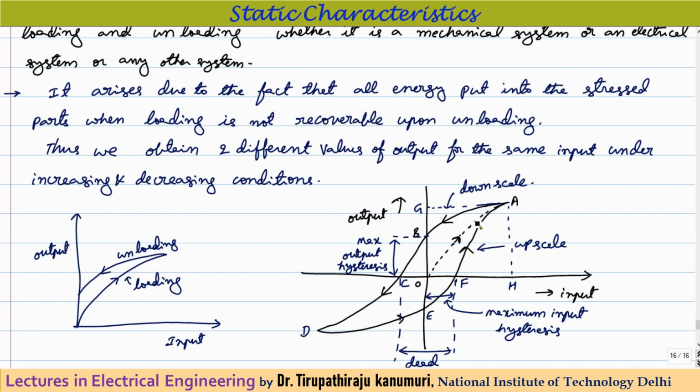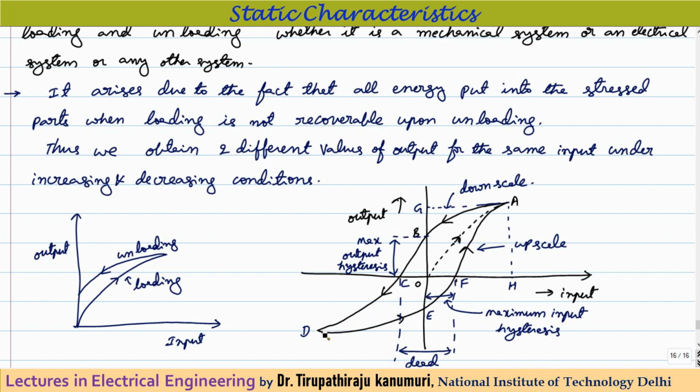Gradually the input is increased, it will reach the point A, the output. Then the input is gradually decreased to 0, but the output will not be equal to 0. The output will be equal to OB when the input has reached 0. Now let us assume the input is gradually decreased and it reaches a negative value. There will be some minimum negative value of the input at which your output will become equal to 0. After that, if you gradually go on increasing the negative direction of the input, then your output will follow some curve.